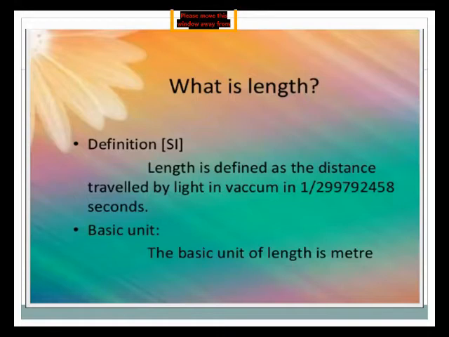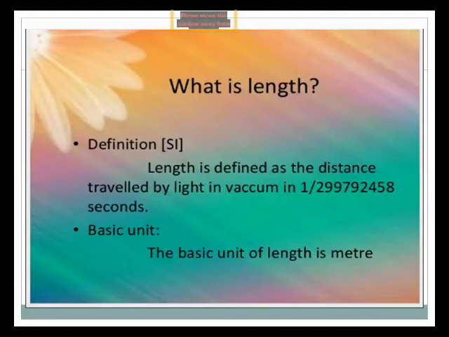Okay, you know the definition of length. Length is defined as the distance traveled by light. It means it is related to the distance which light travels in a vacuum. What is a vacuum? Vacuum means there is no air or gas present.